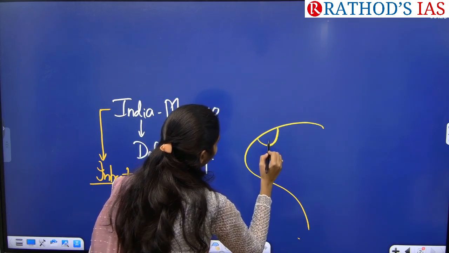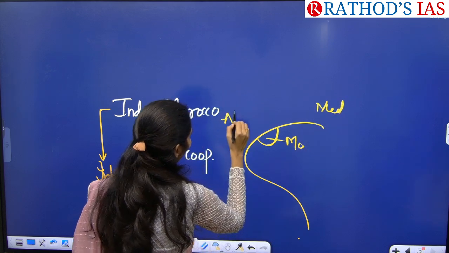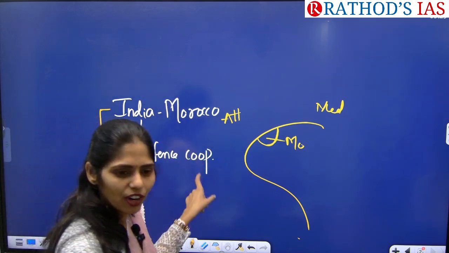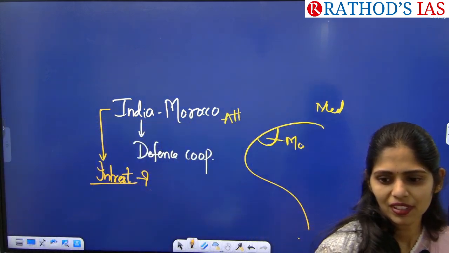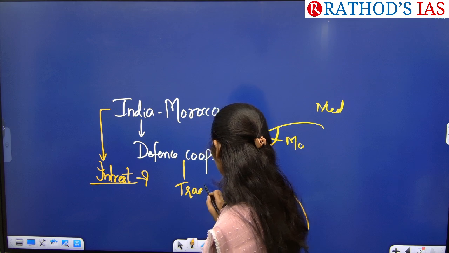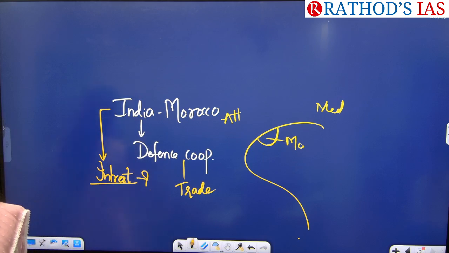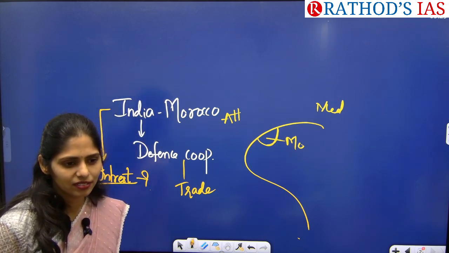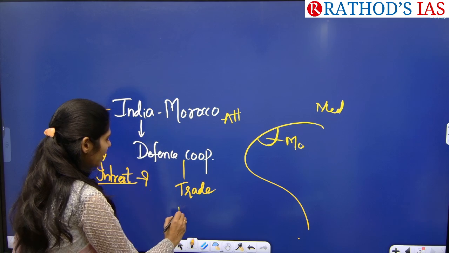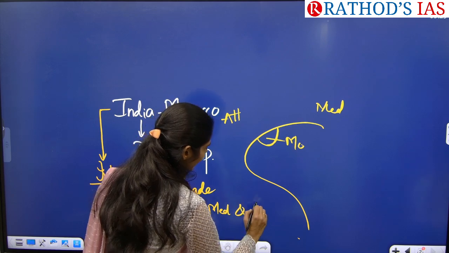So here it is located, Morocco. Here we have the Mediterranean Sea and here we have the Atlantic Ocean. Now see the geography of this country and tell me what might be the advantages for India. Come on, think. Okay, first one is trade. Next. Come on, tell me. Think something and tell me. Okay, so we can increase our influence in the Mediterranean Sea as well as the Atlantic Ocean.